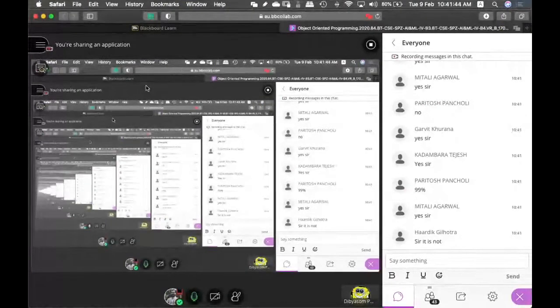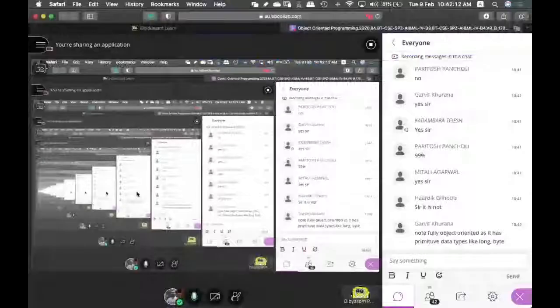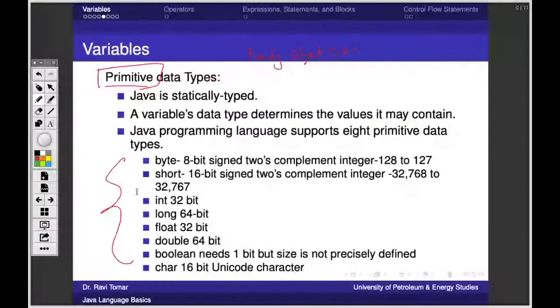Okay. So see, there's no specific answer to this. Basically, this is a debatable question, whether it is completely object oriented or not. The reason is because of the primitives. If we say any language is purely object oriented, then what is the use of these data types there? They are not objects, they are primitive data types. Any language that has these kind of things cannot be said to be purely object-oriented, right? So the first thing is, this is the reason it is not purely object-oriented.